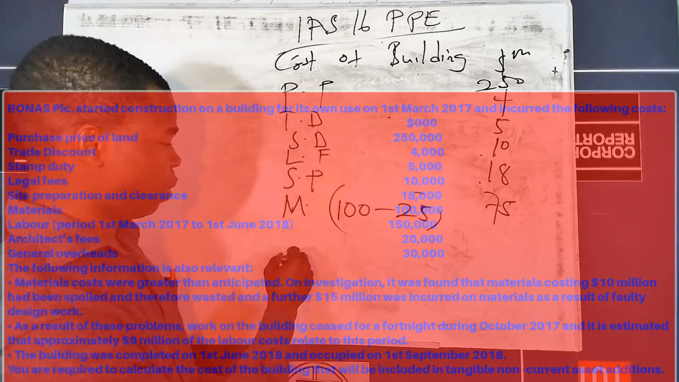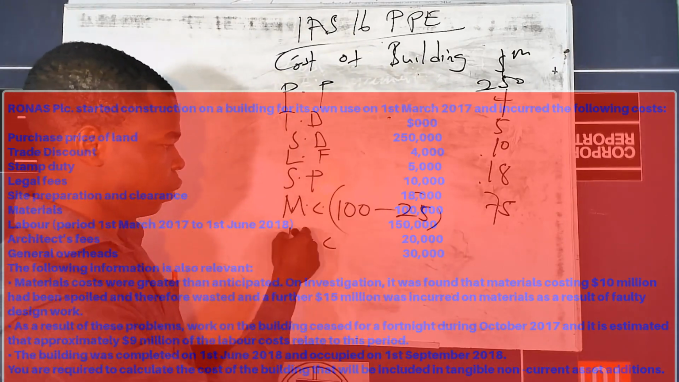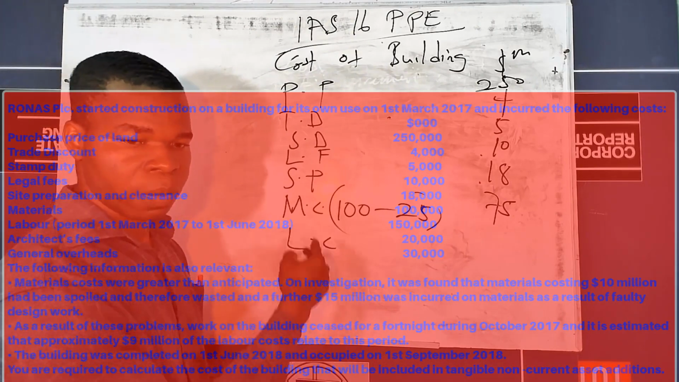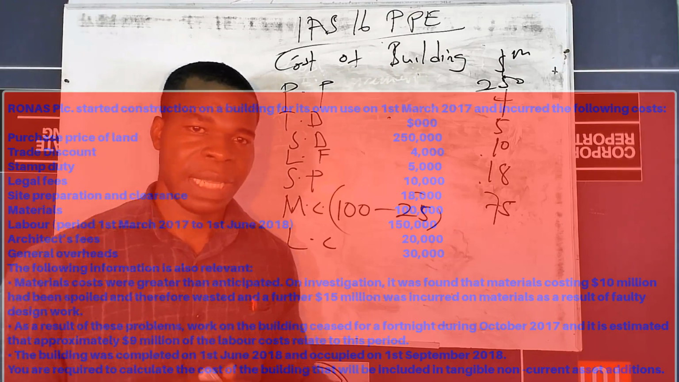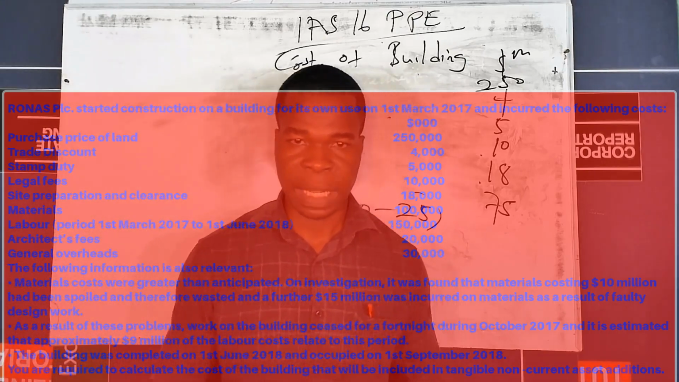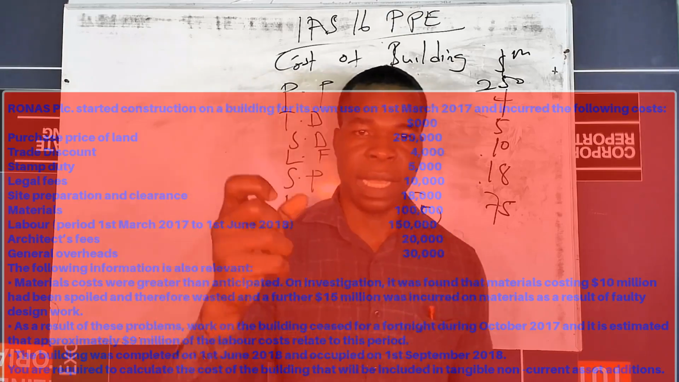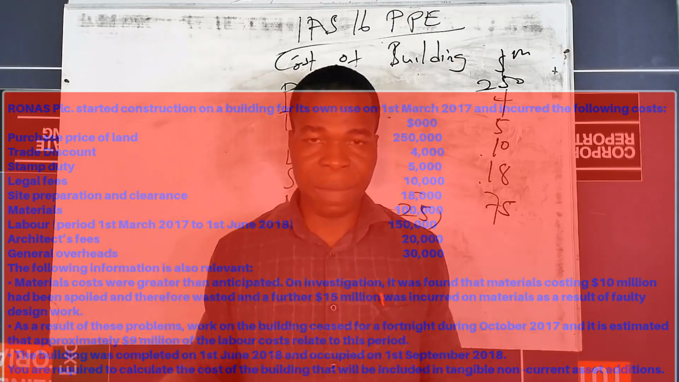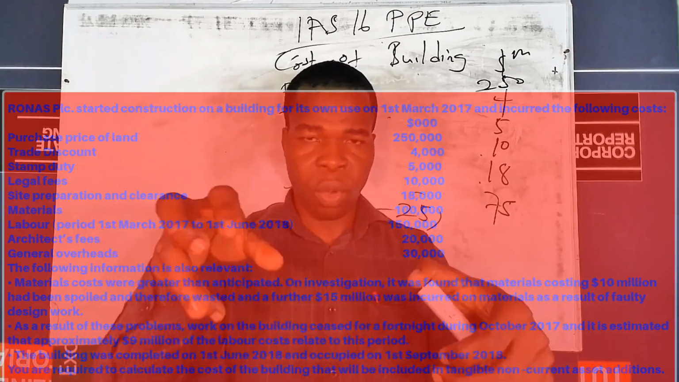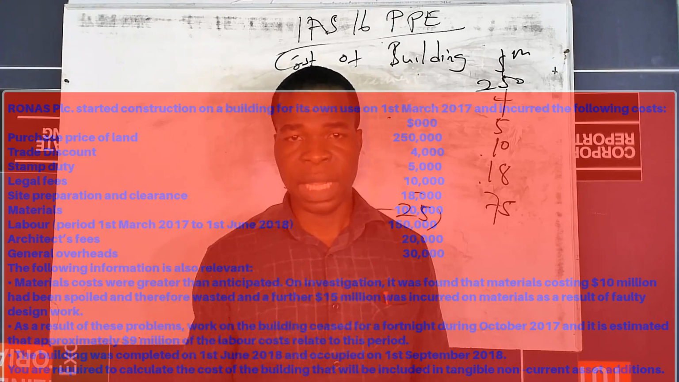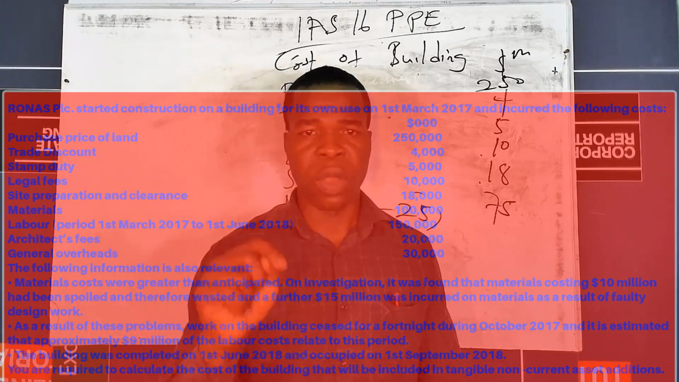And then the next one is the labor cost. So this one is the material cost, and we also have the labor cost. With the labor cost, we were told that because of the spoiled material, the faulty design, the work ceased for a period. So the period in which the work ceased, the labor didn't work. So those costs incurred on labor are not directly attributable to the construction of the asset, and therefore must not be included in the cost of the asset.